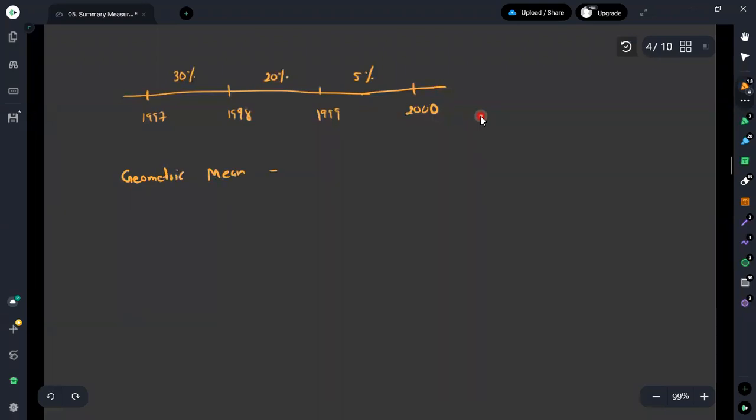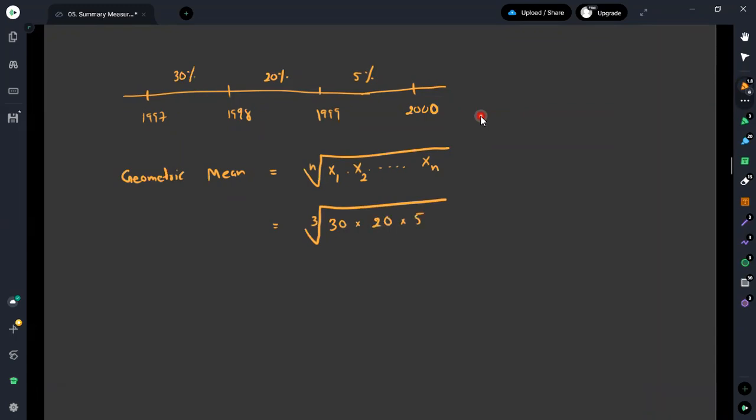To obtain the geometric mean, we take the nth root. If you have x1, x2, multiplication up to xn number of items, here we can see there are only 3 items. Therefore, we can take the third root of 30 multiplied by 20 multiplied by 5.